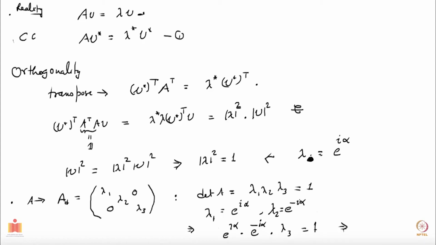Okay, and from this you can conclude that lambda 3 is equal to 1. So at least one of the eigenvalues is unity. And of course, if alpha 0 is allowed, then all of them are unity, and so forth.